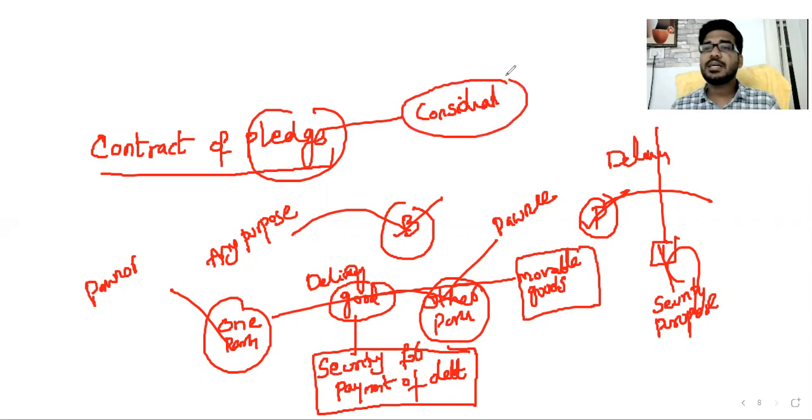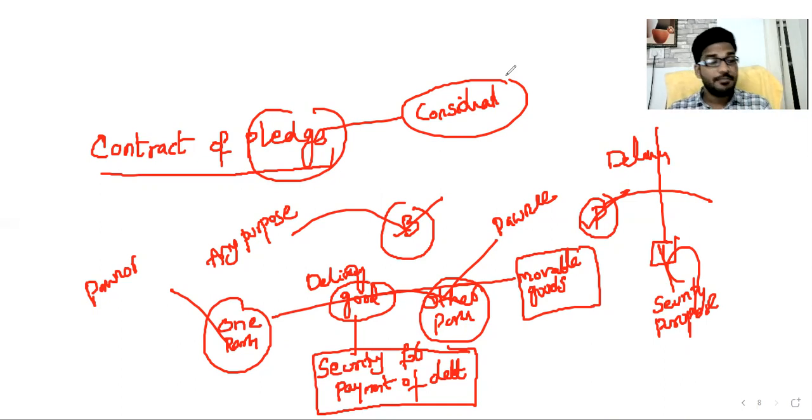You are keeping goods as security for a debt. The main motive is keeping goods as security and obtaining money, keeping gold as security and obtaining money. In Telugu that is called ताकट्टू, in Hindi it is called गिरवी रखना, and in English it is called pledge. Keeping goods as security and obtaining money is compulsory in case of pledge. Consideration is mandatory in case of pledge.